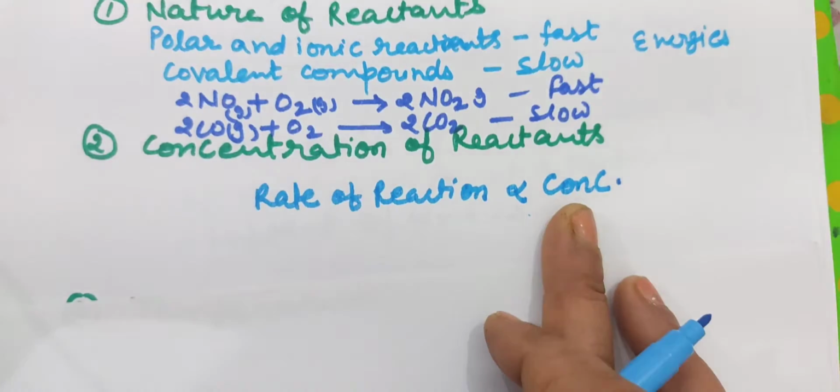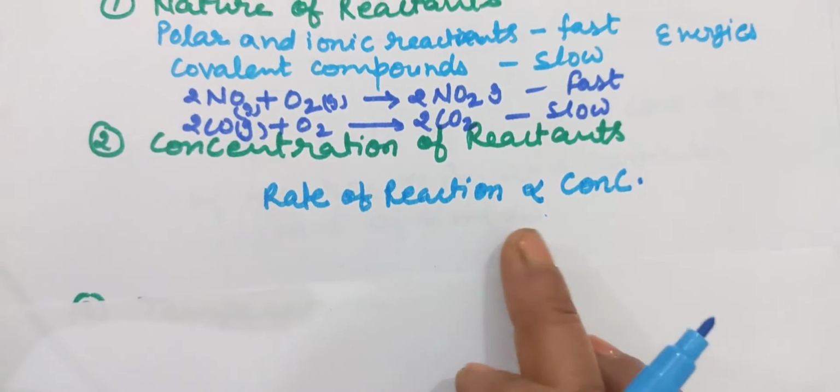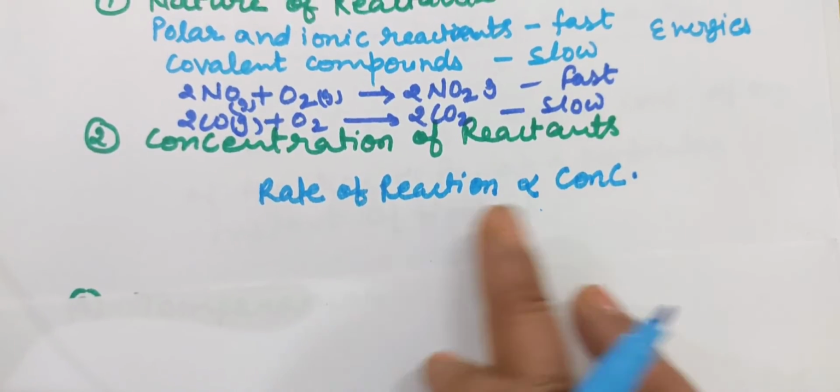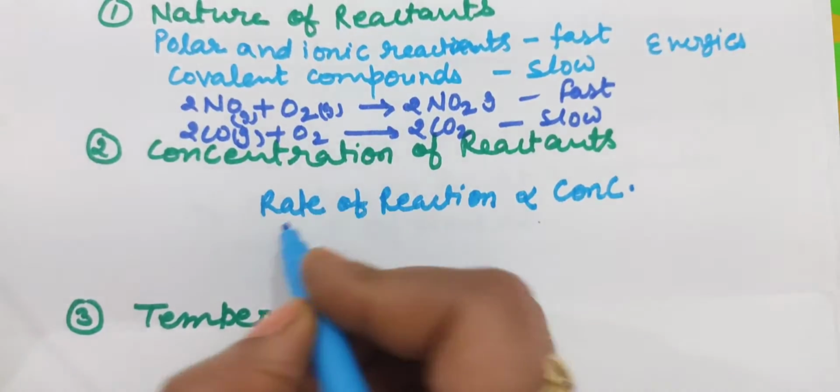If the concentration of reactant increases, the rate of reaction increases. If concentration decreases, the rate of reaction decreases. Why? Due to the increase in collisions.